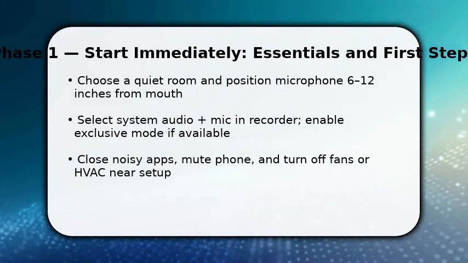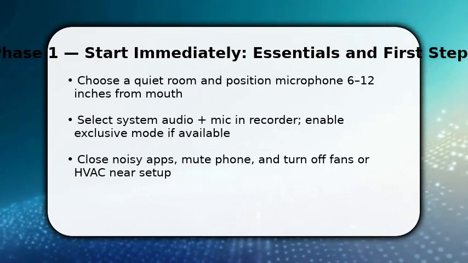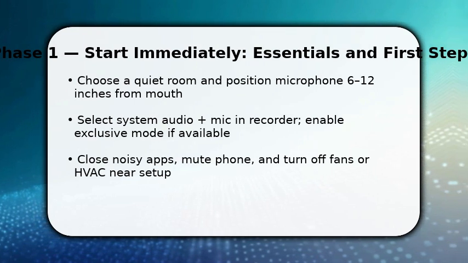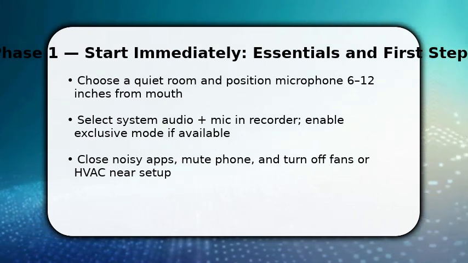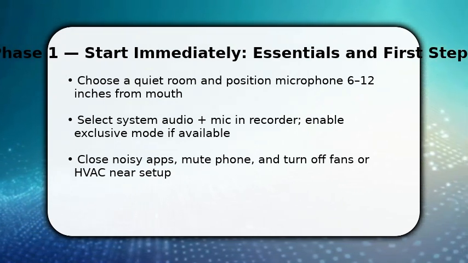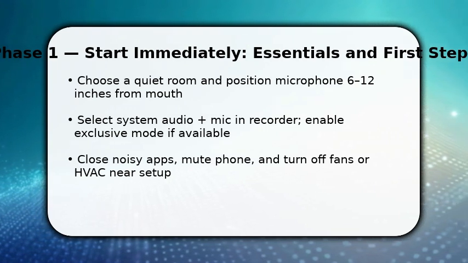You start by getting your audio chain ready. First, pick a quiet room and place the mic 6-12 inches from your mouth for consistent levels. Then, open your screen recorder and select both system audio and your microphone. Enable exclusive mode so other apps don't steal samples.